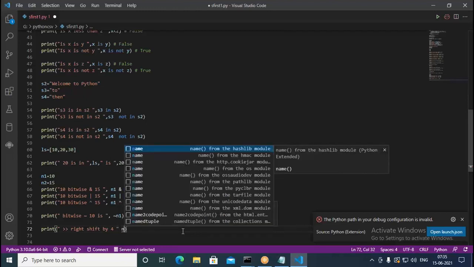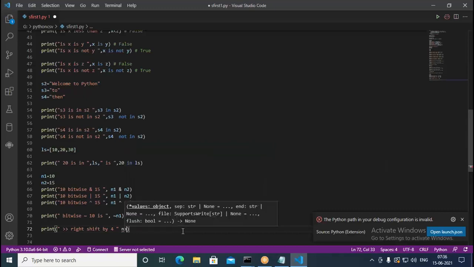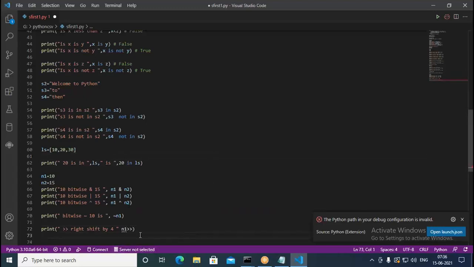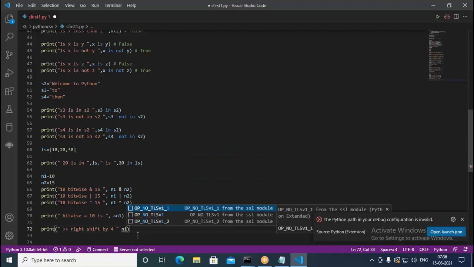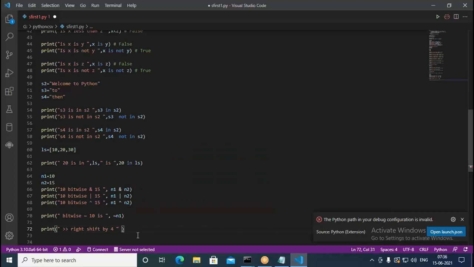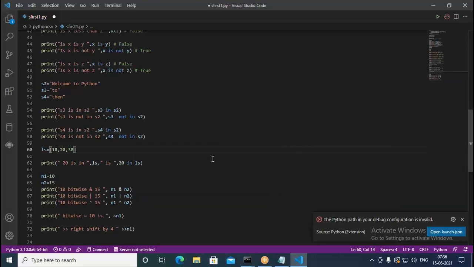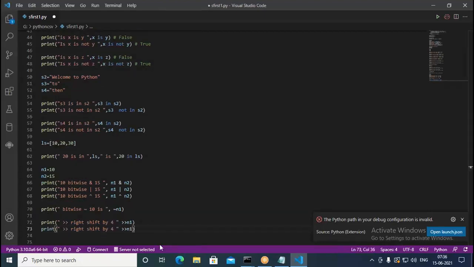We write like this. Similarly, if we want to shift by 3 bits, what do we get? See in this, right shift by 3 here.